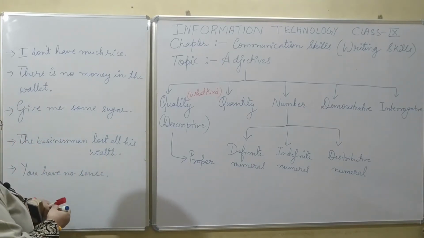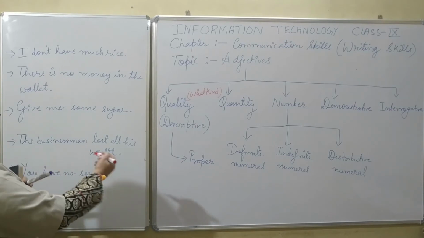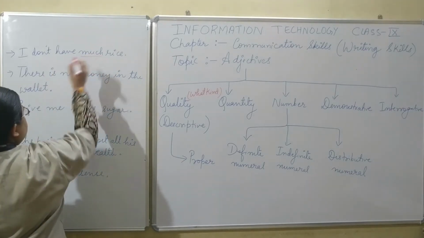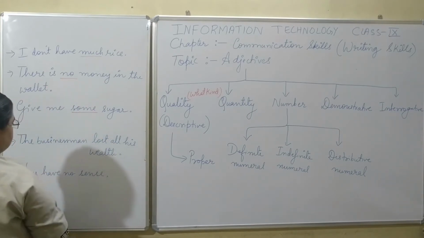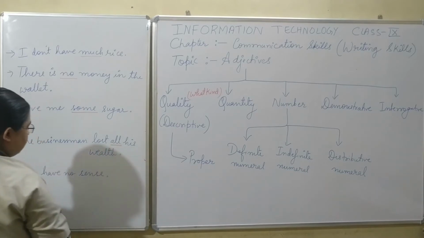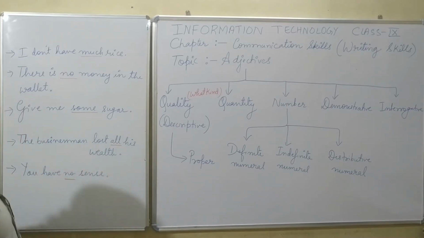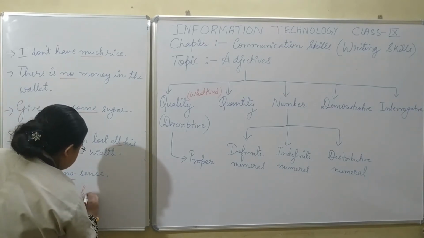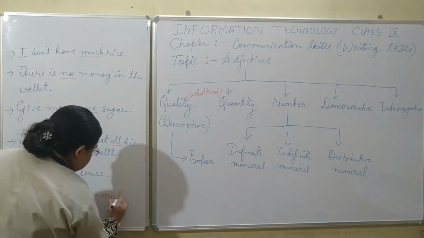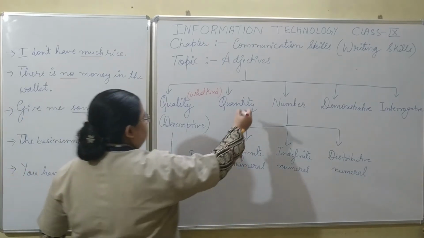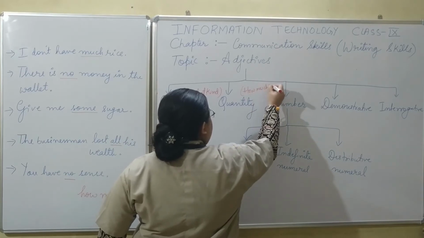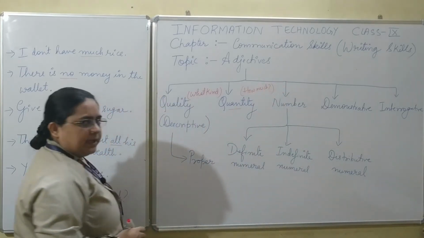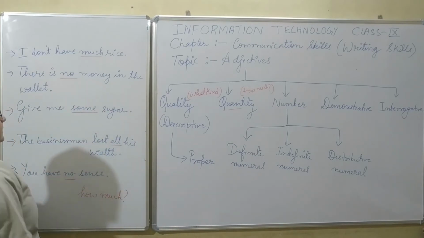So in such words you can see, if I just point them out, I don't have much rice. There is no money in the wallet. Give me some sugar. The businessman lost all his wealth. You have no sense. So in all these words, what is being described? How much? It is answering the question, how much? And hence it refers to the quantity of the noun being described.